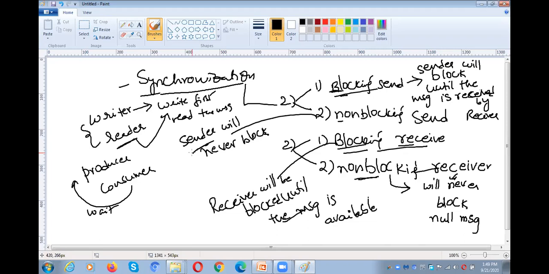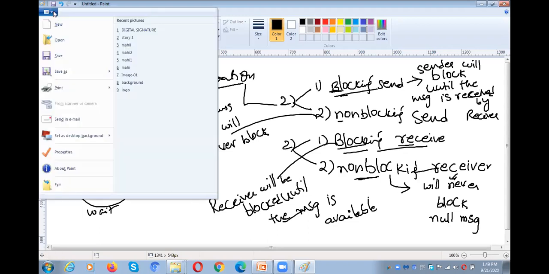Blocking receive means the receiver will block if the message is not available. That means the receiver has to be blocked until the message is available. Non-blocking receive means the receiver will never block. Even if there are no messages, the receiver will receive null messages. That is about synchronization, the second concept in message passing.